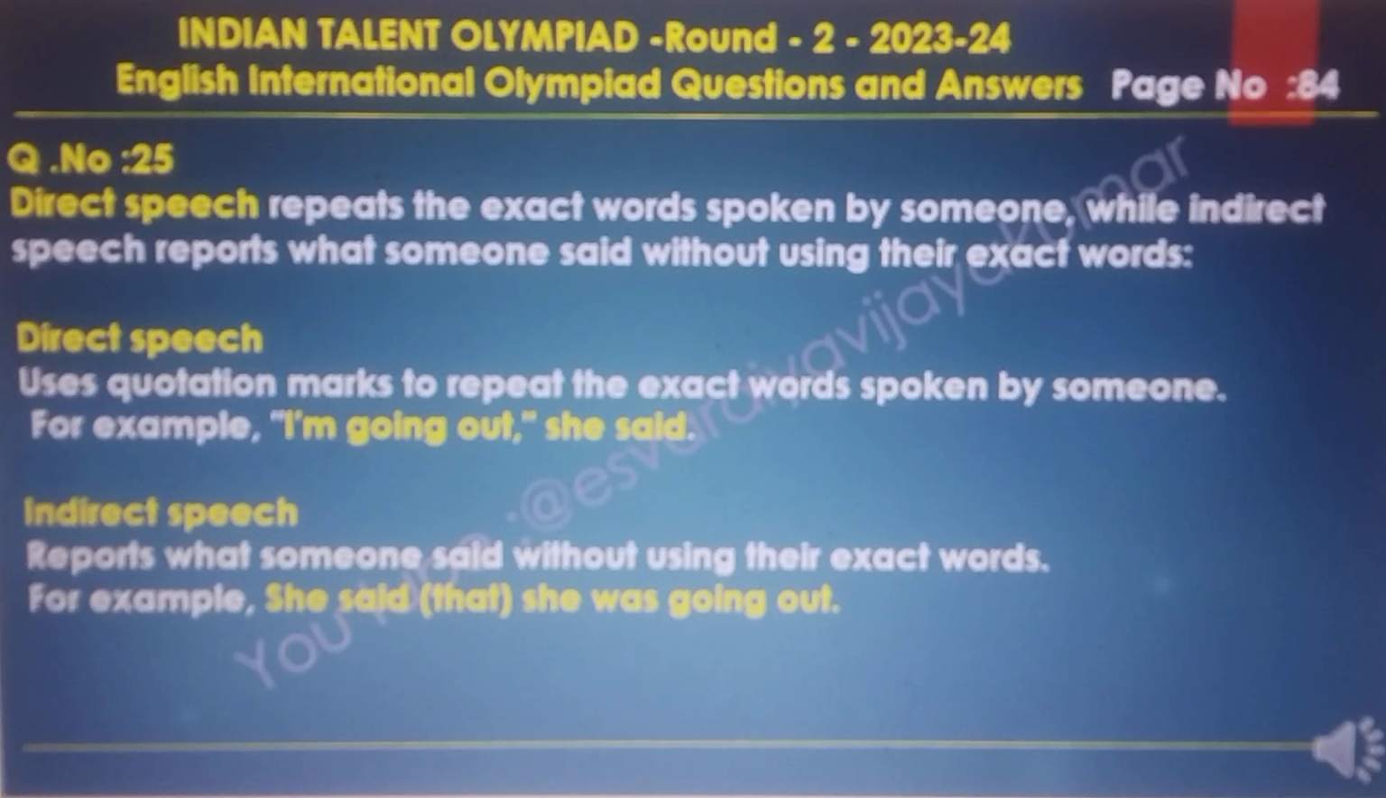Direct speech repeats the exact words spoken by someone, while indirect speech reports what someone said without using their exact words. Direct speech uses quotation marks to repeat the exact words spoken by someone. For example, I am going out, she said. Indirect speech repeats what someone said without using their exact words. Example, she said that she was going out.